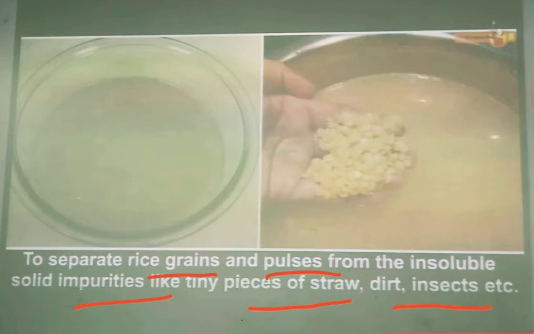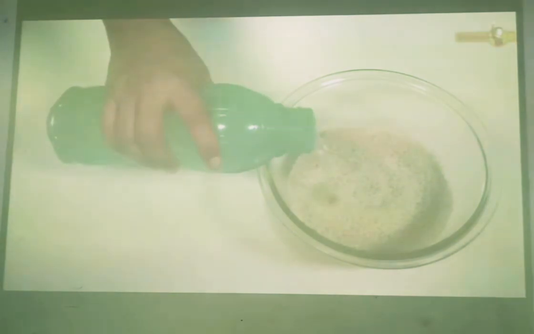We soak the grains like rice or pulses in water so that the tiny particles of straw, dust, dirt, and insects come to the top of the water. After that we can throw away the dirty water which has come to the top of the container, so that we get only the pure grains without any dirt in them. This method is used at our home daily. Now we'll understand this with the help of a video.